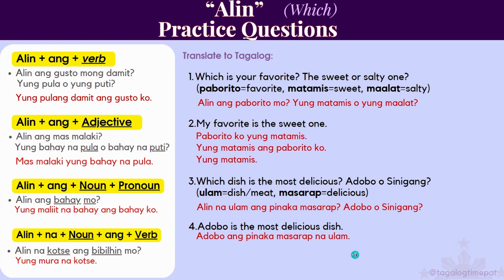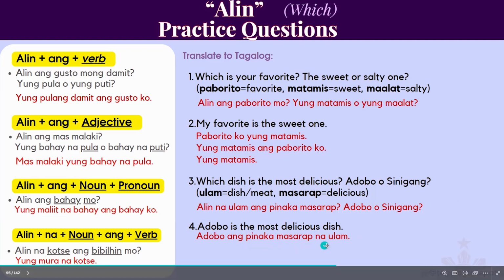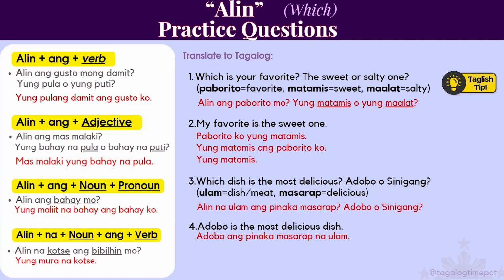So there you go. Hopefully you can see the patterns and then using some of these sentence markers when you want to add more information to your sentence. And I want you to try this Taglish tip whenever you are giving a choice. Maybe you can start using this word yung. So it's like, what do you want to watch tonight? Yung comedy or yung horror? So the comedy or the horror movie. So try using Taglish when you can. So give choices by adding this word yung.